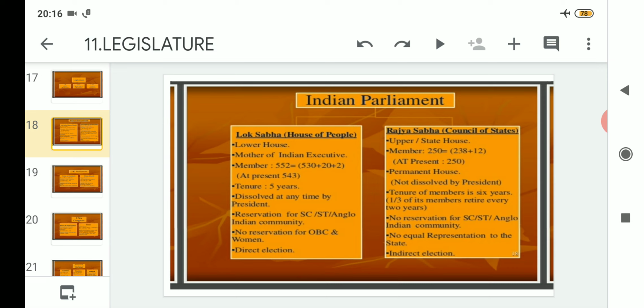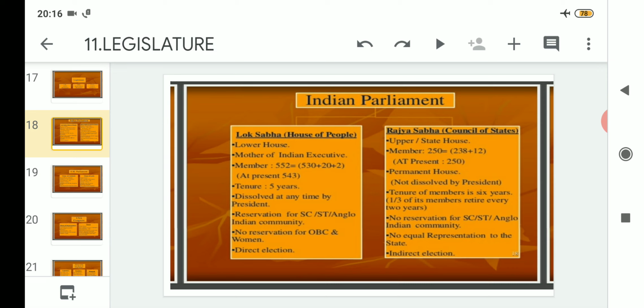Clear? So the tenure of members is 6 years. That means one-third of its members retire every 2 years. Suppose there are 250 members in Rajya Sabha, and every one-third member's tenure is 6 years, and whenever a vacancy arises, it is filled. They are not elected at a particular time as a whole.